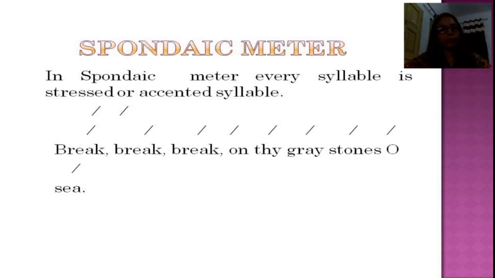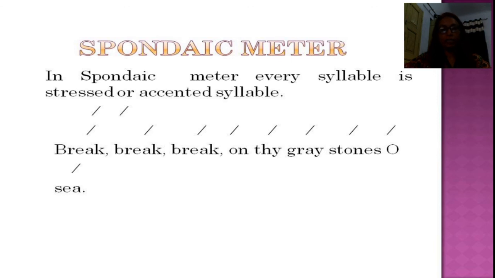Spondaic meter. In spondaic meter, every syllable is a stressed or accented syllable. For example, break, break, break on thy grey stone, O sea. In this line, every syllable is accented.